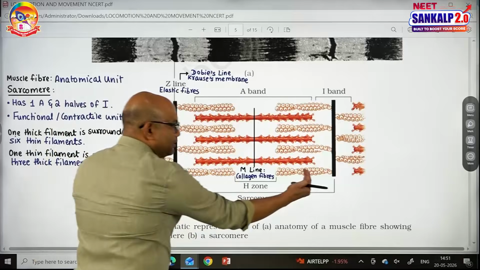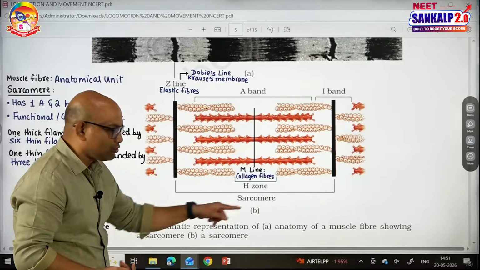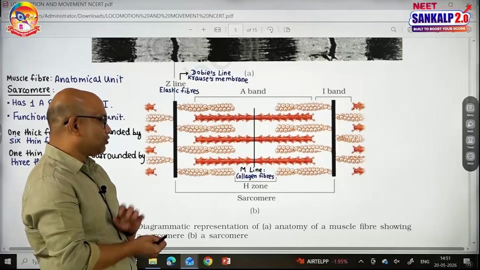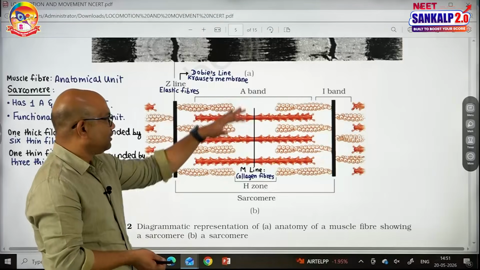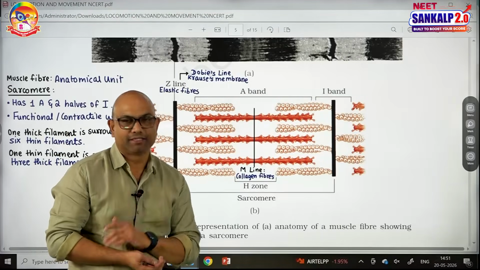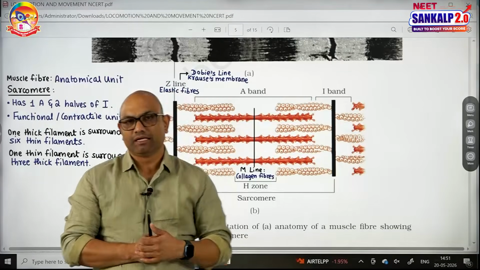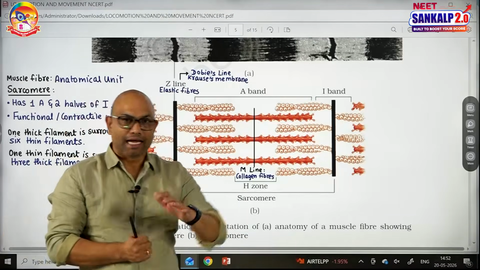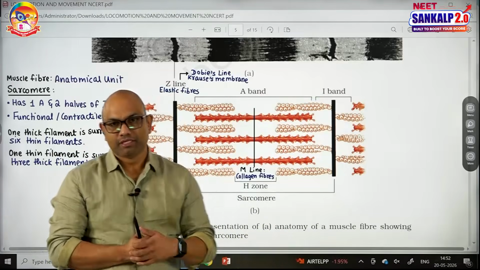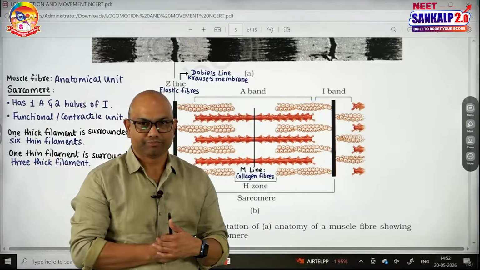The area present between two successive Z lines is known as a sarcomere. This sarcomere consists of one A band and two halves of I bands. The sarcomere is said to be the contractile unit of the muscle. It is the functional unit of the muscle. The anatomical unit of the muscle is the muscle fiber. The sarcomere is the functional unit.